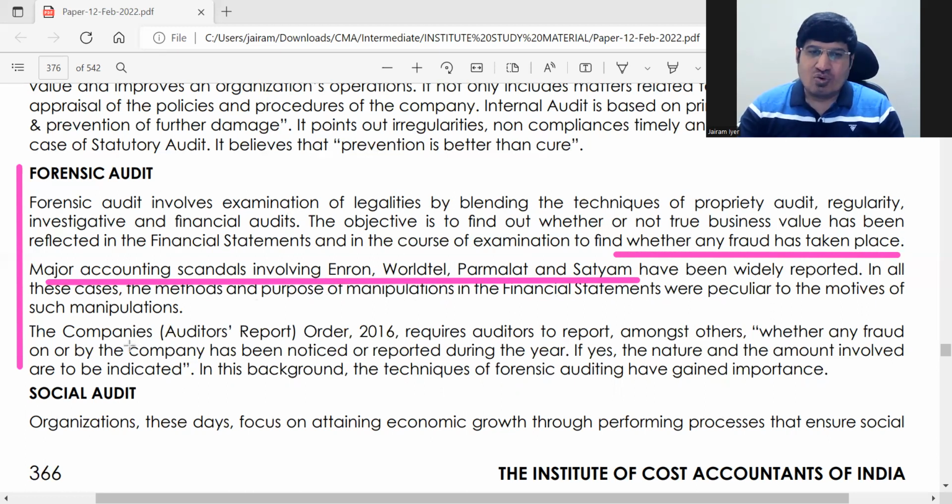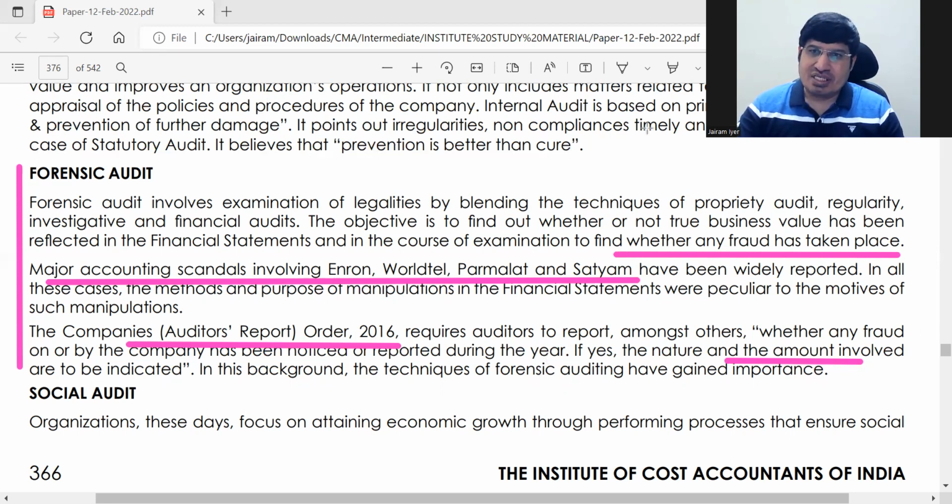And then you can quote CARO 2016, okay, which says that if fraud is noticed or reported, if fraud is detected, okay, or even noticed, okay, then the auditor has to state the nature and amount of the fraud. ठीक है, बस इतने ये 3-4 points if you write, it will be more than enough to get your marks.